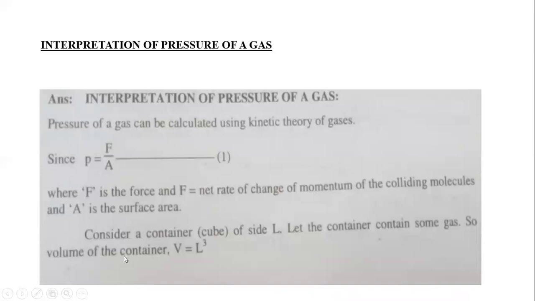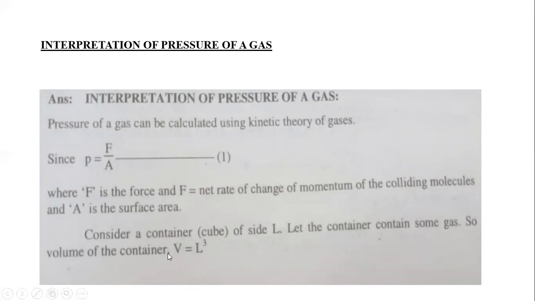Second topic is interpretation of pressure of a gas. Pressure of a gas can be calculated by using kinetic theory of gases. We all know that the formula of pressure is equal to force per unit area. Consider a container, just for example a cube, of side L. Let the container contain some gas. So volume of container V equals L cube.